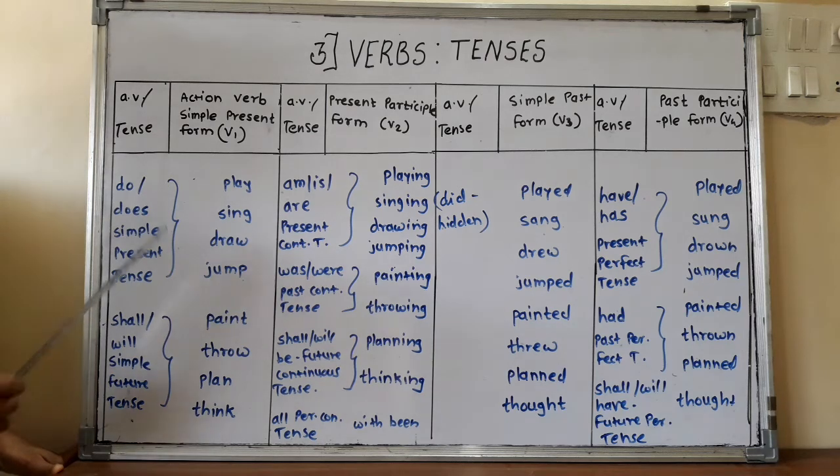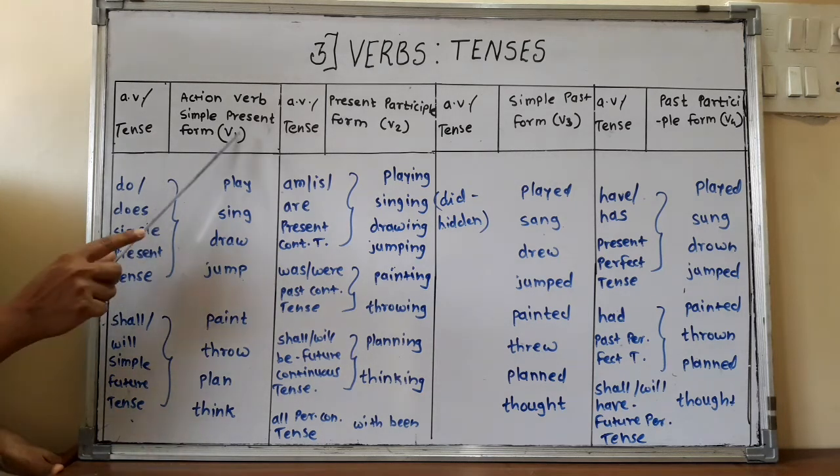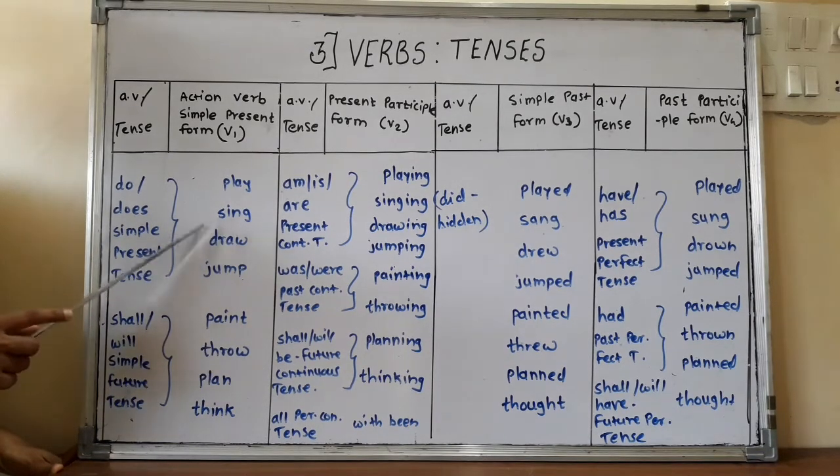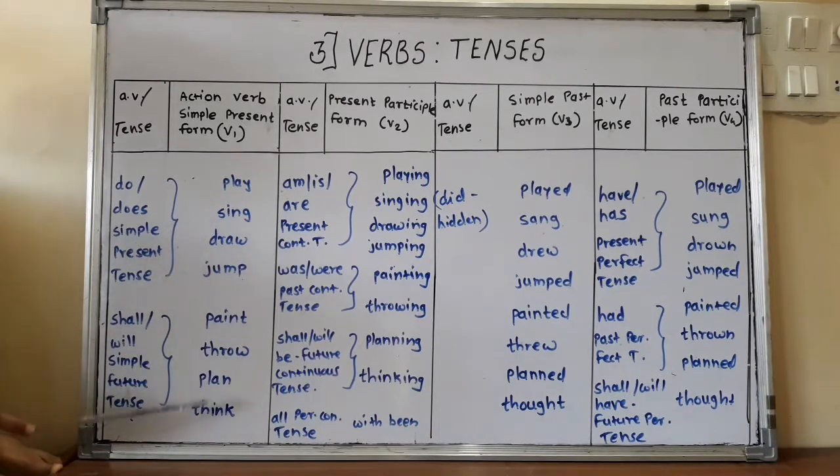So, in short, I just want to tell you, this V1 is used only in simple present and simple future. In simple present, no auxiliary verb is used, and in simple future tense it is used with shall or will. So this form is used in simple present and simple future. Simple present: no auxiliary verb plus V1, and simple future: shall and will plus V1.